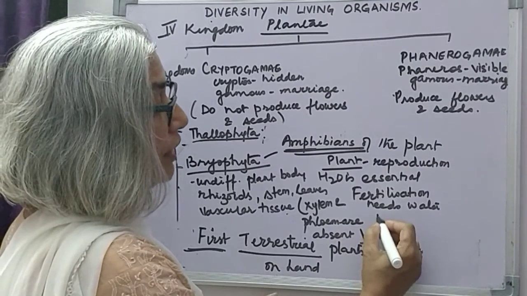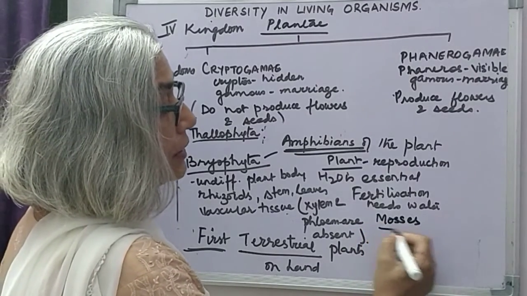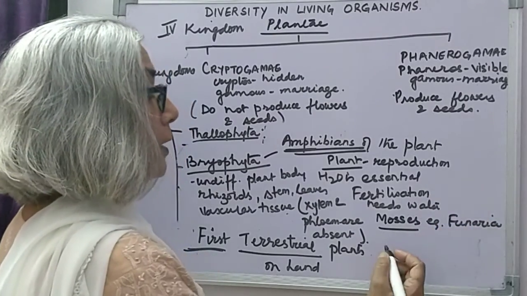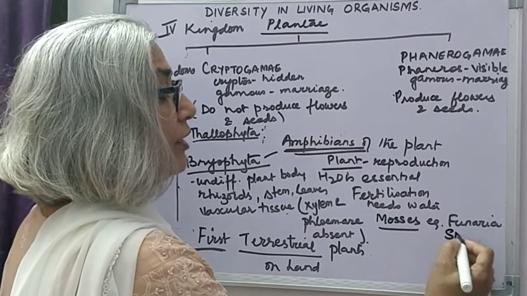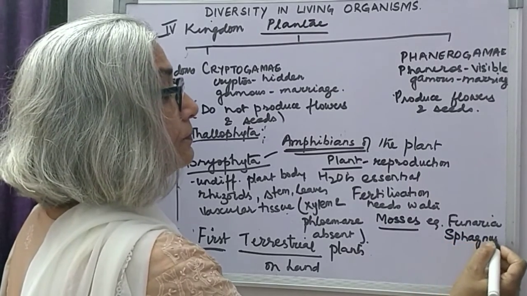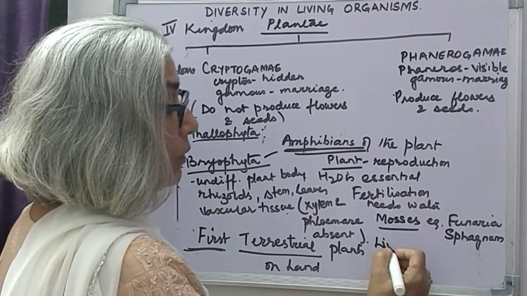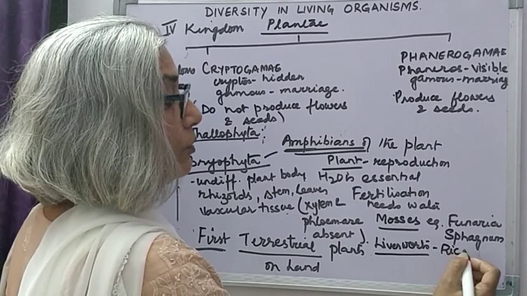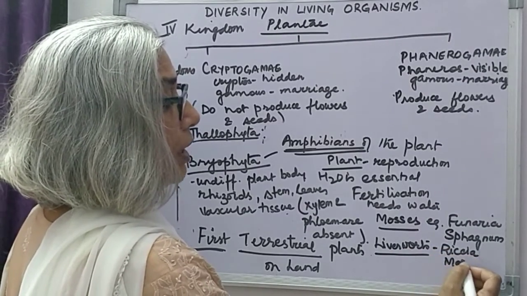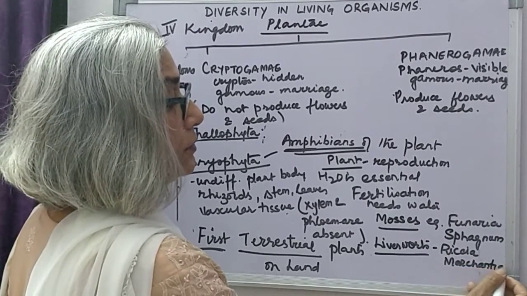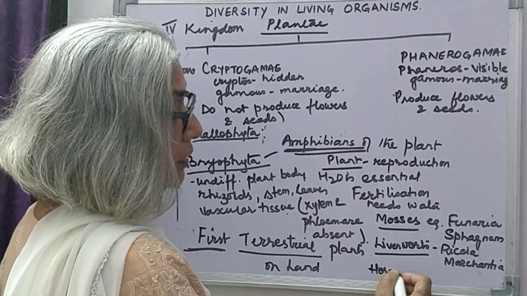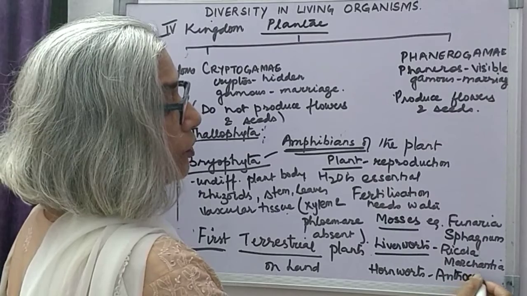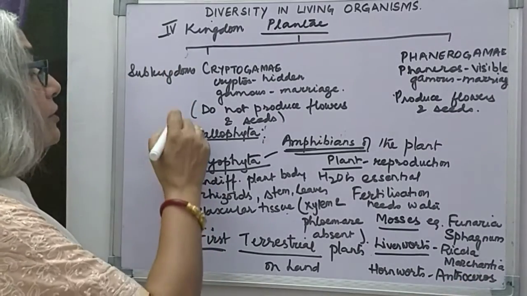These bryophytes, they include mosses. Examples are Funaria and Sphagnum. Then there are liverworts. Examples of liverworts are Riccia and Marchantia. Then there are hornworts in bryophytes. An example of hornworts is Anthoceros. So this is the second division.